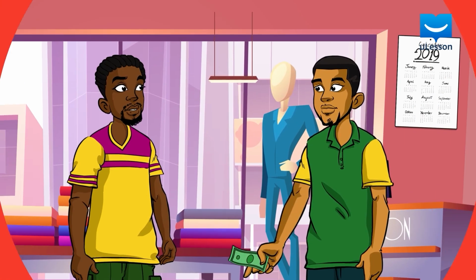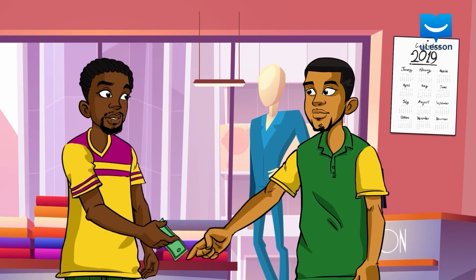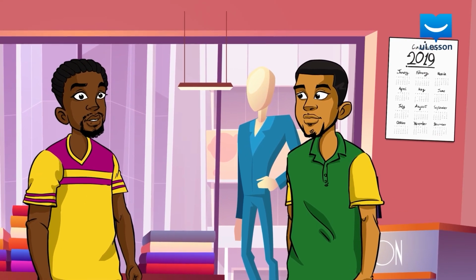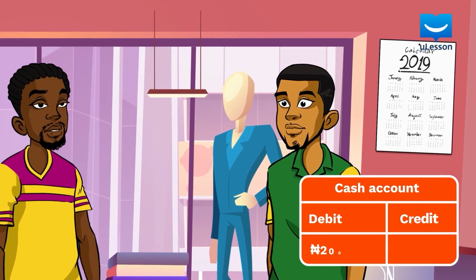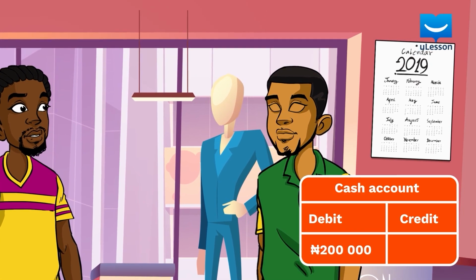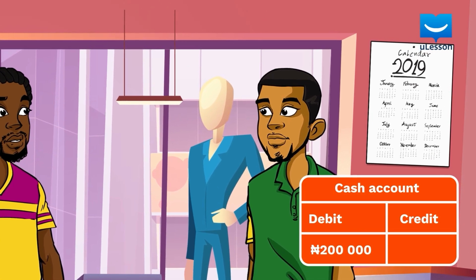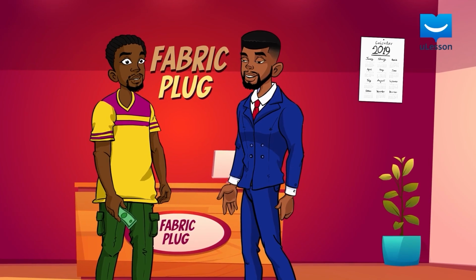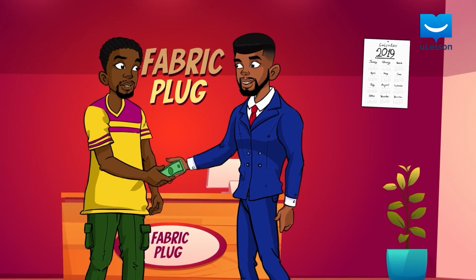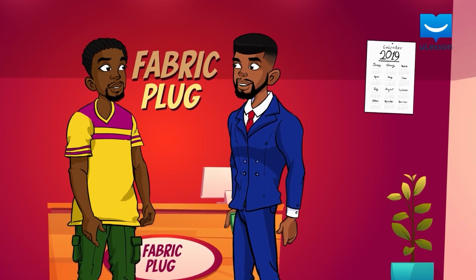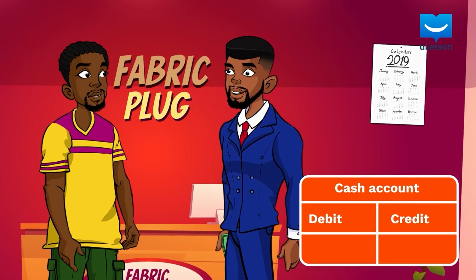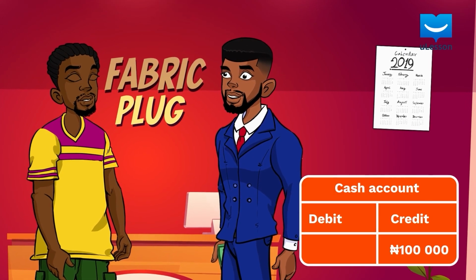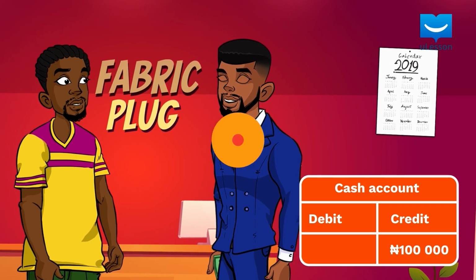For revenue, if cash is received within the year, then the cash account will increase. Remember, the cash account is a debit balance, so an increase will also be a debit entry. For the expense, if cash is paid within the year, the cash account will decrease. A reduction in the cash account will be a credit entry. There you go. Very easy.